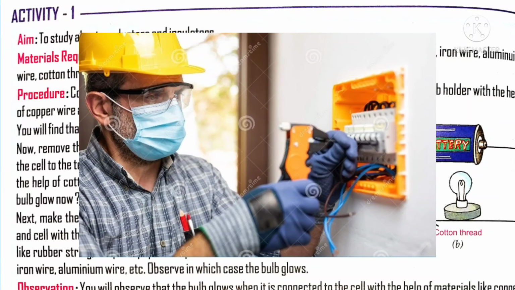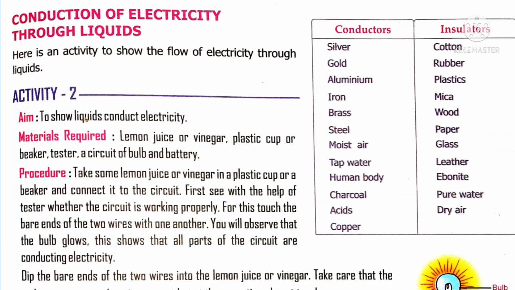Why does he wear them? Because rubber gloves are a bad conductor or insulator, which does not allow electricity to pass through our body. In order to protect our body from electric shock, people who work at electric poles wear gloves made of rubber, because rubber is an insulator or bad conductor of electricity.